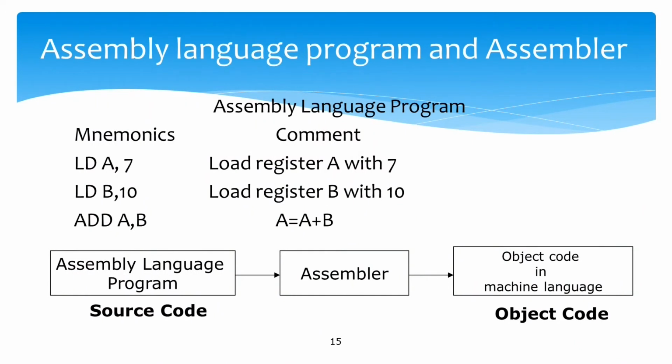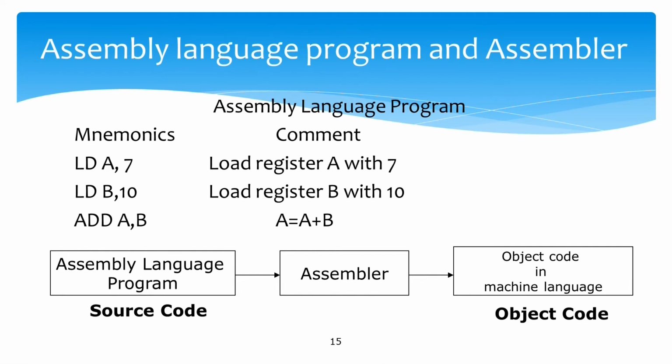So, let us understand how an assembly language program is written. Here is a mnemonic, and here in the comment we mention what is the meaning of these. So, here I write LD A, 7.